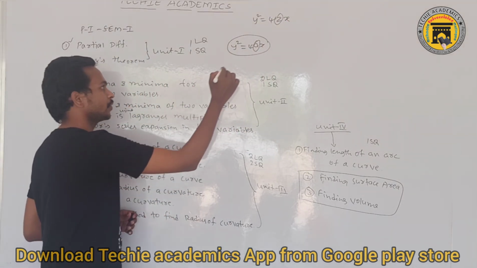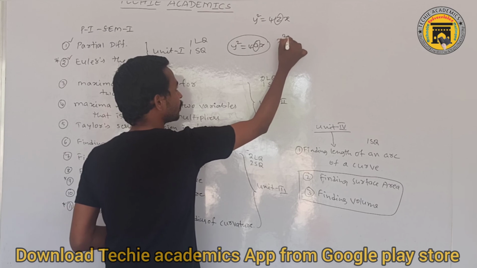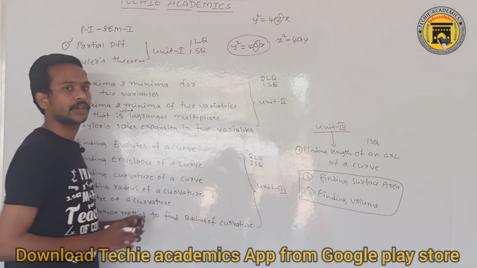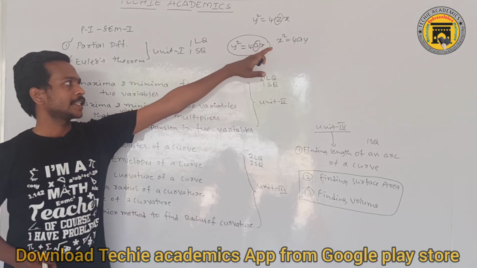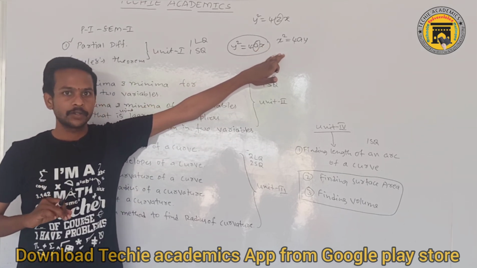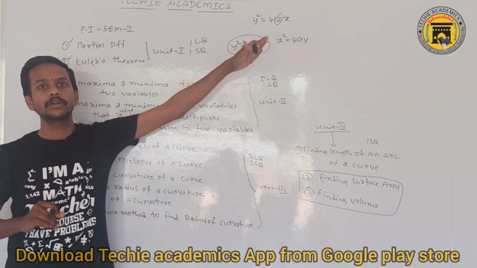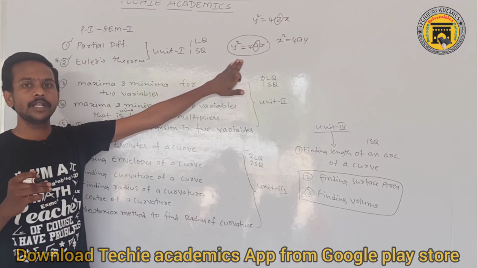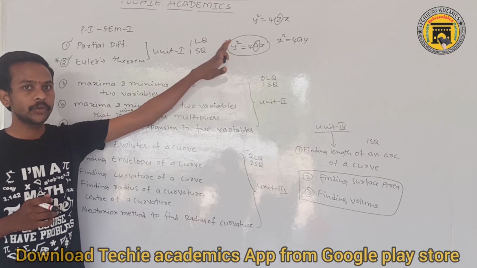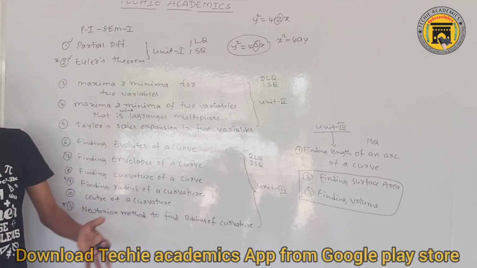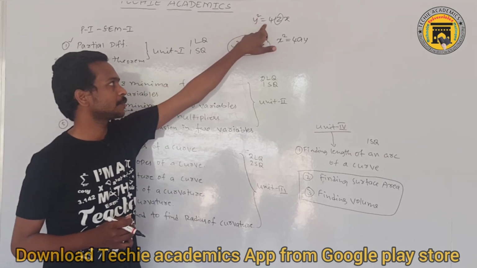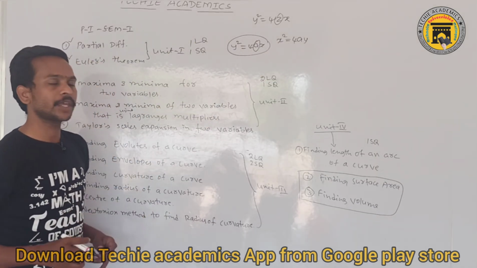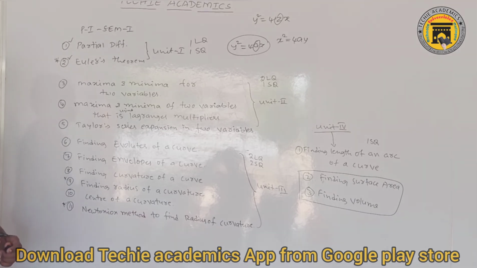For example, if you are given finding the evolute of the parabola x square is equal to 4ay, the reverse is given. This is also a parabola equation only. If you memorize only one problem, then you will attempt only that problem. If you know the method of how to find the evolute of a curve, then if you are given a problem like this or in any other way, you can attempt it and write it, and you will definitely get full marks.